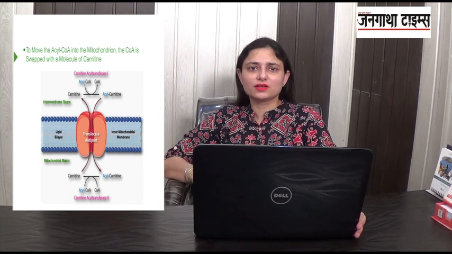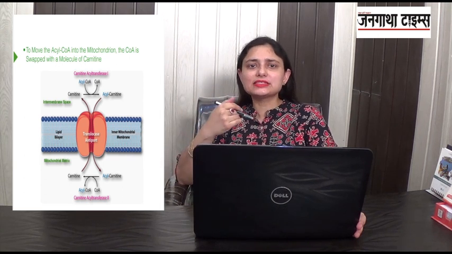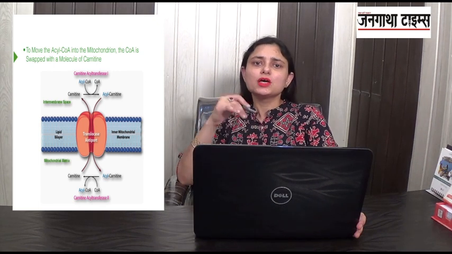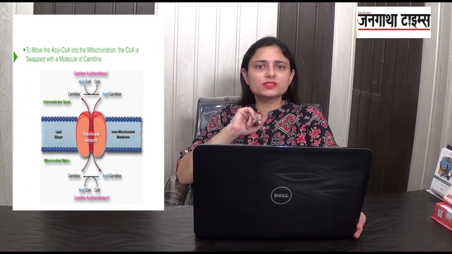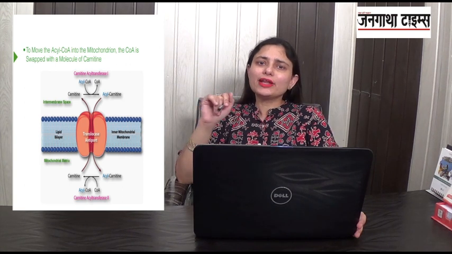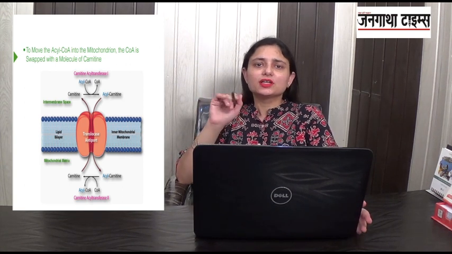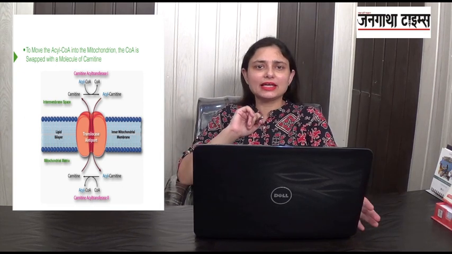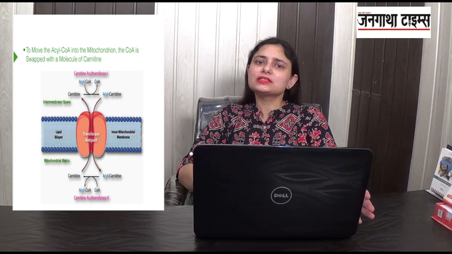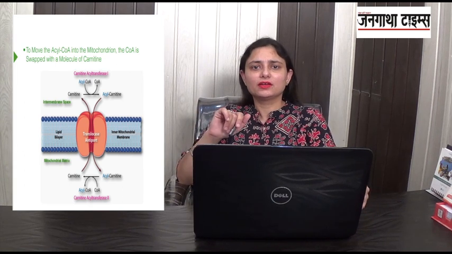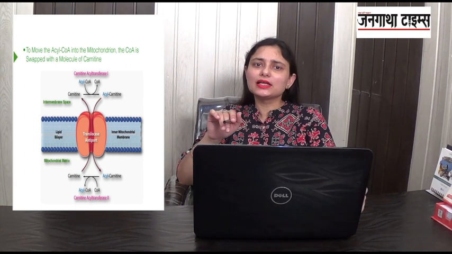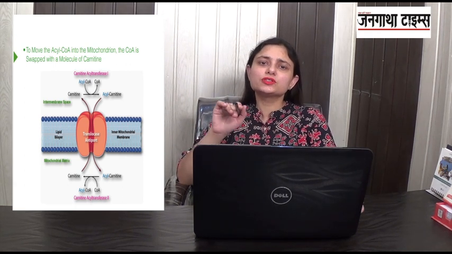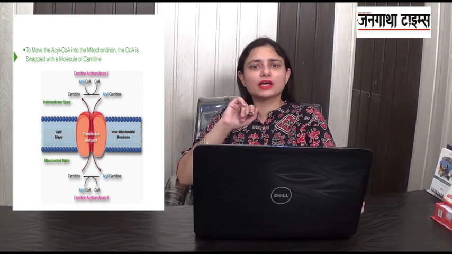For every molecule of acyl carnitine which transports into the matrix, one molecule of carnitine moves out. Now inside the matrix, the carnitine dissociates and the coenzyme A attaches, and we get again fatty acyl coenzyme A.